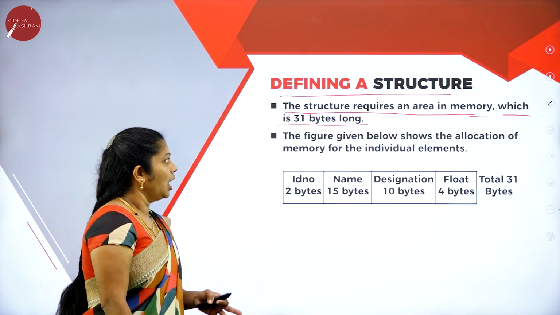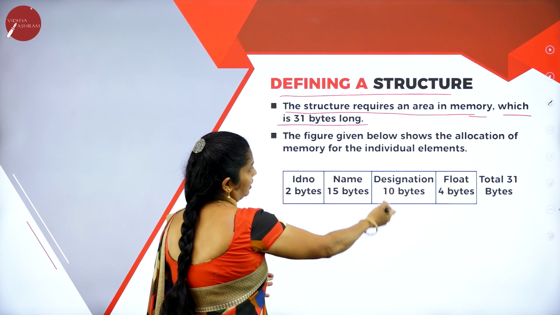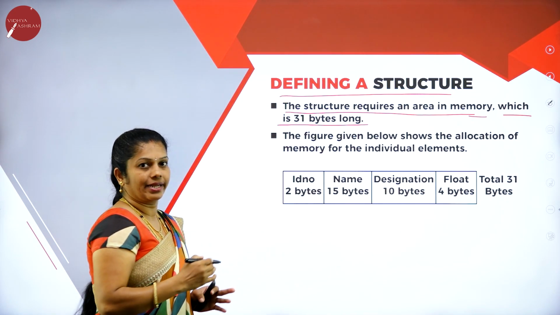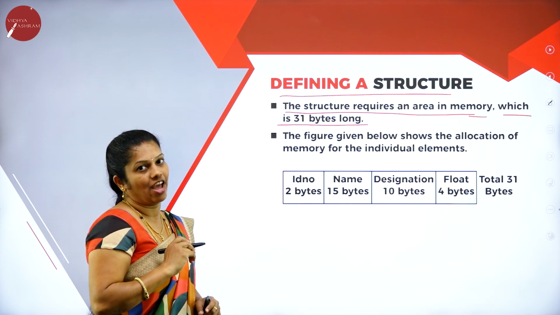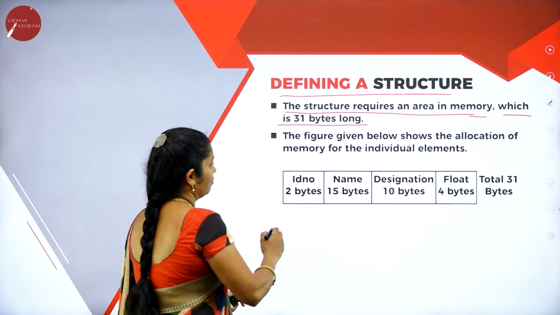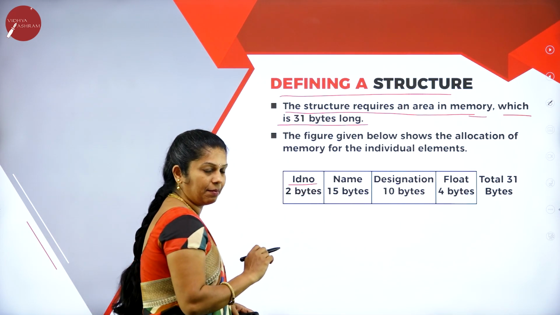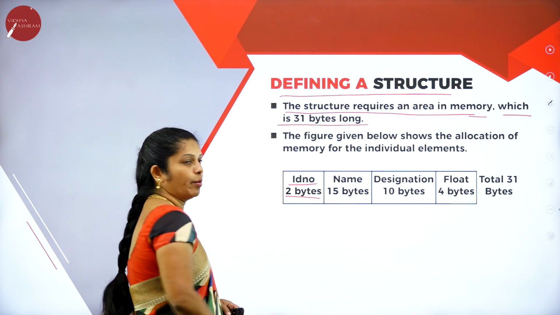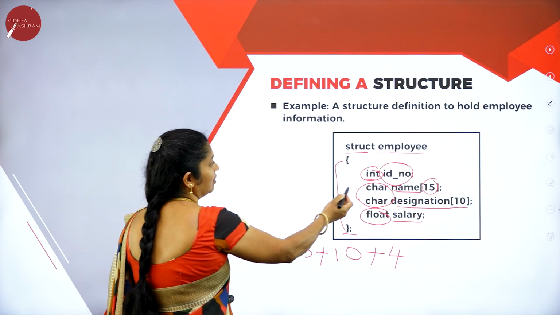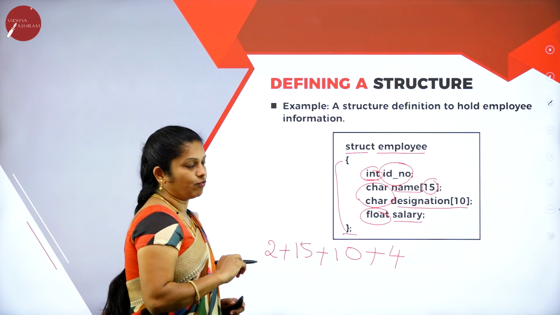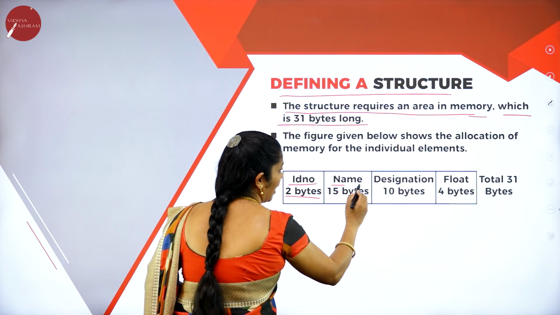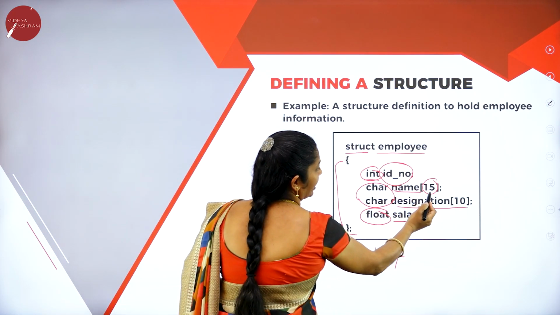How to identify? This figure shows how exactly the memory is given for each and every data member. First, ID we have given of type integer, that's why 2 bytes of memory it will take. See the example here, ID takes 2 bytes of memory. Then for name, here we have given 15.